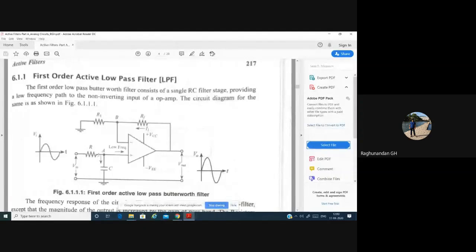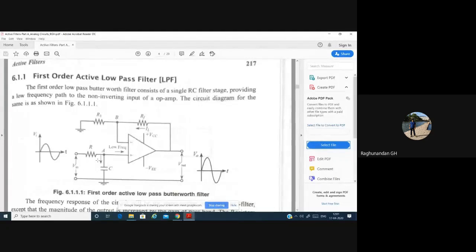Suppose this signal might be having any set of frequencies. We don't know, but when it comes to this point, the resistance offered by this op amp will be greater than the resistance offered by the capacitance.